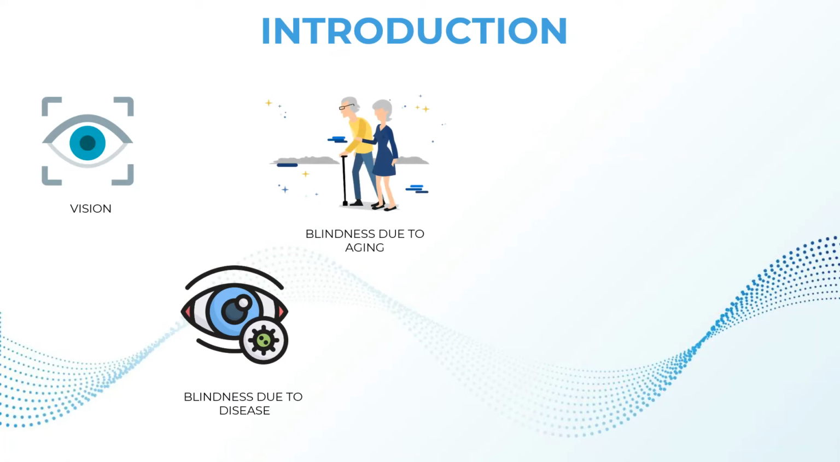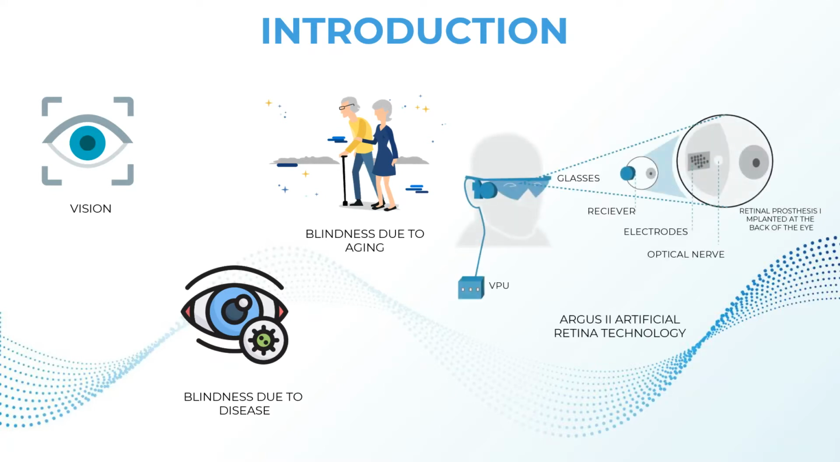Can image processing technology help to bring back vision in such people? Yes. An artificial retina can be used to restore vision of those who have lost their sight due to aging or some retinal diseases. This technology makes use of a digital camera, a video processing unit, and an artificial retinal implant consisting of electrodes and some other components to restore vision.